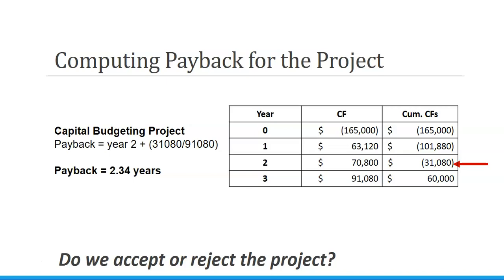So to determine the time period between year 2 and year 3, where that gets paid off, you take the remainder at year 2 and divide it by the cash flows for year 3. Now, this is true regardless if it was year 4, year 5, year 6. It's the cash flows left at the end of the full year divided by the cash flows of the next year. So we see that we're going to pay it back in 2.34 years, or 2 years and roughly 3.5 months.